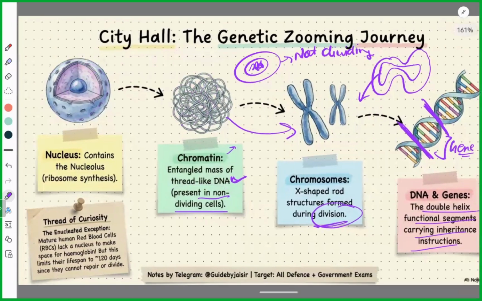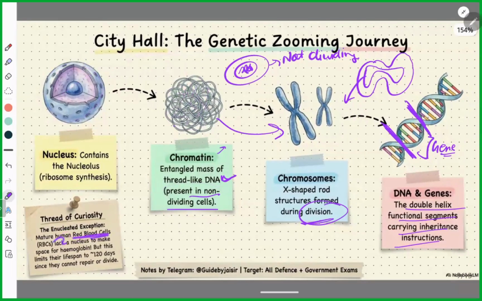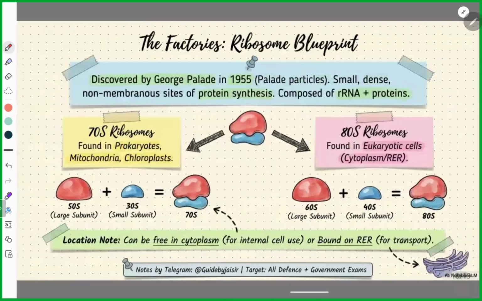Now, a very important fact is written here: RBCs lack a nucleus. Very important. RBCs lack a nucleus to make space for hemoglobin, but this limits their lifespan to 120 days. So certain facts are also given here. Make sure you read it. Okay, clear?